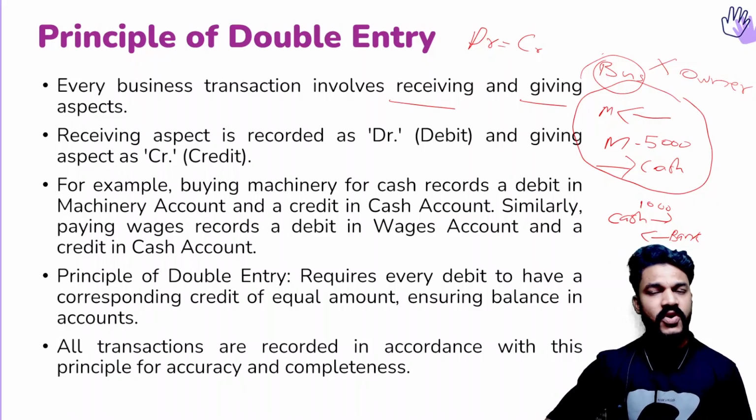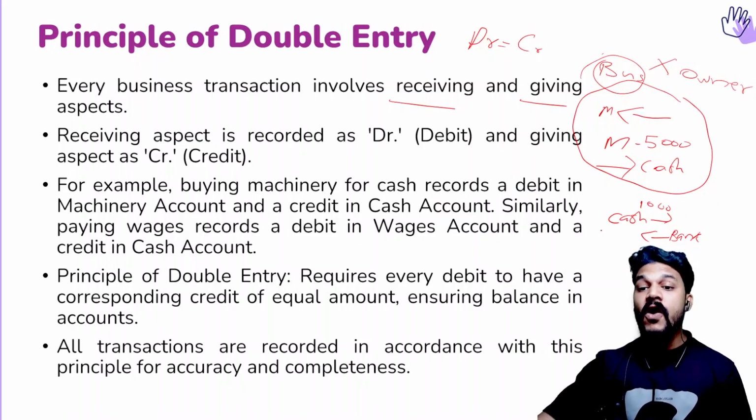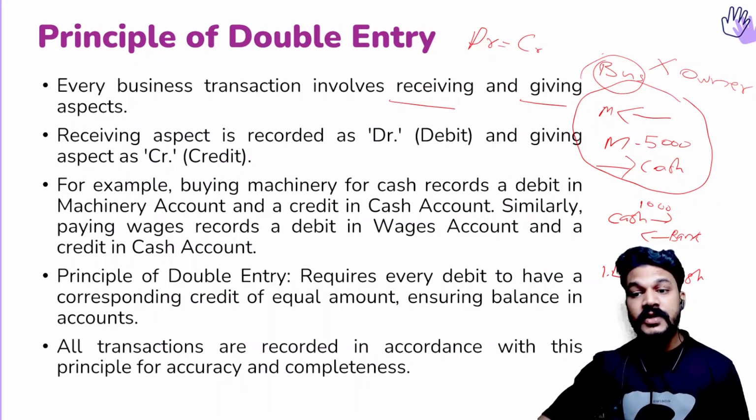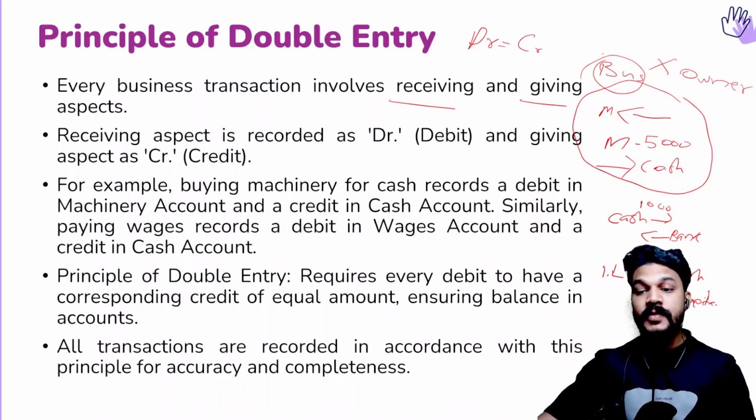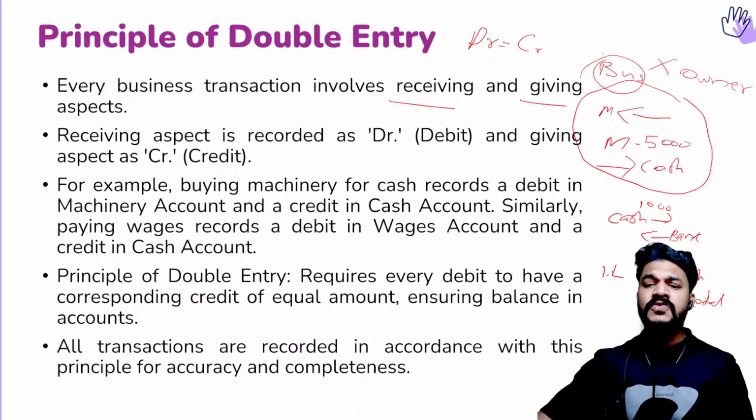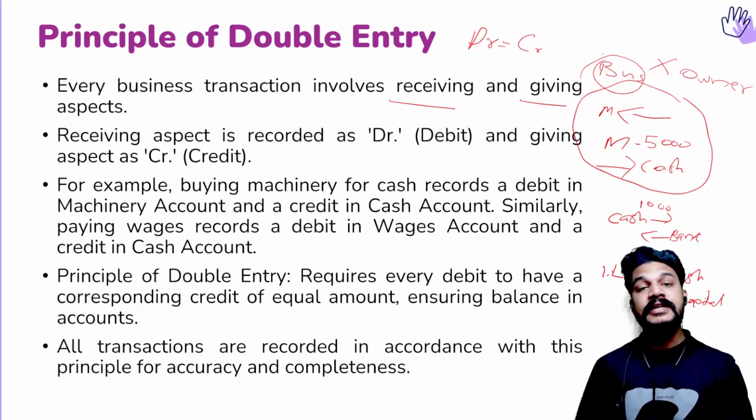Then the next one, the owner starts the business. The first and most important transaction of the business will be the owner starting the business. When the owner starts the business, what does the business get? Suppose the owner starts the business with 1 lakh. So business is receiving what? Business is receiving cash. So cash is the receiving aspect. And for the owner, it is a giving aspect, right? The owner is paying money. That's what we call capital. The money introduced by the owner is known as capital.